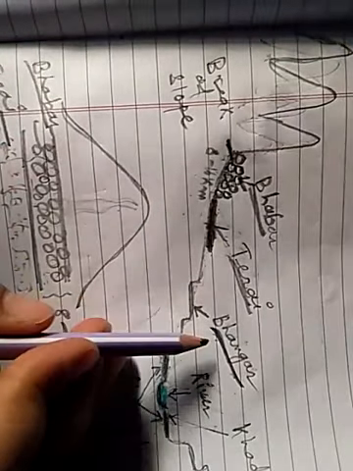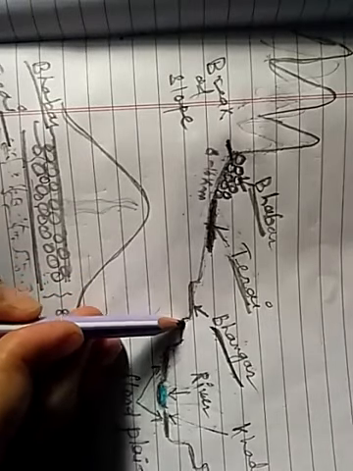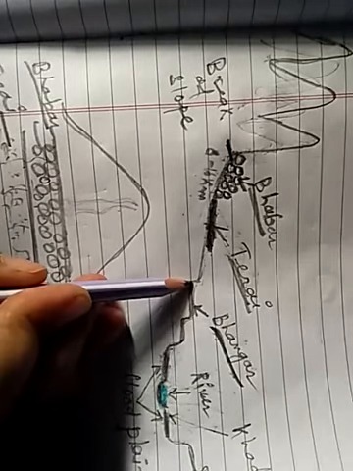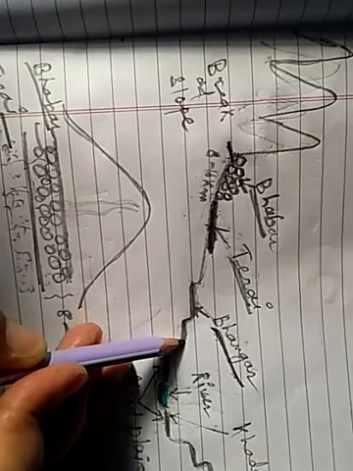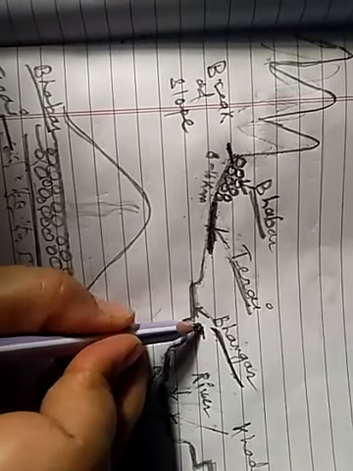So Bhangar lies above the floodplain of the river and presents a terrace-like feature. This is called a terrace-like feature. Why? Because it lies over the floodplain, so it forms a terrace-like feature. So Bhangar will be here. It lies above the floodplain and presents a terrace-like feature. This is a river terrace, and Bhangar will be here.